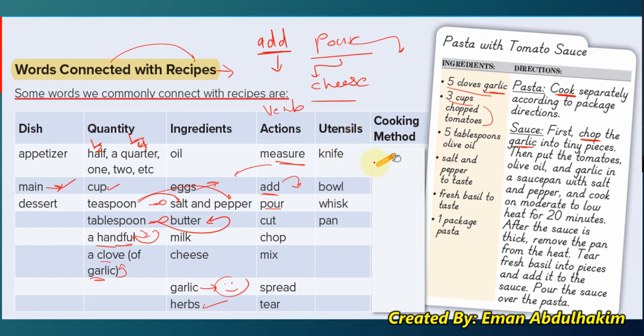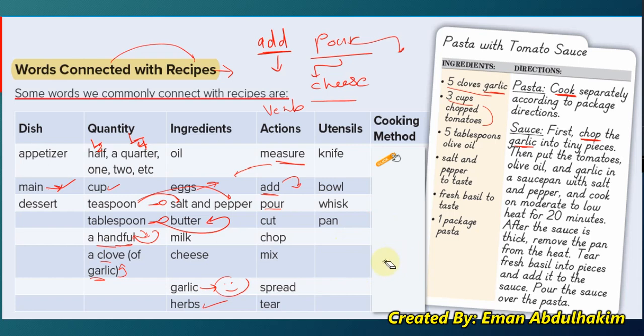Utensils. We have a knife, we have a bowl, we have the whisk. Let me draw you a whisk. Okay, how does it look? Look at the whisk. Oh, look at my beautiful whisk. I did not know that I can draw a whisk. That's a whisk. And we have a pan. This is a frying pan, and this is an oven pan. A pan can be a frying pan or an oven pan.